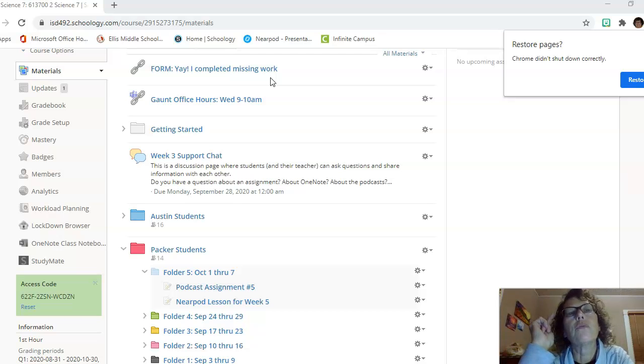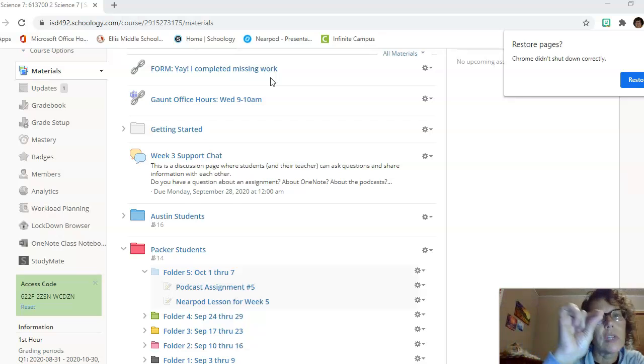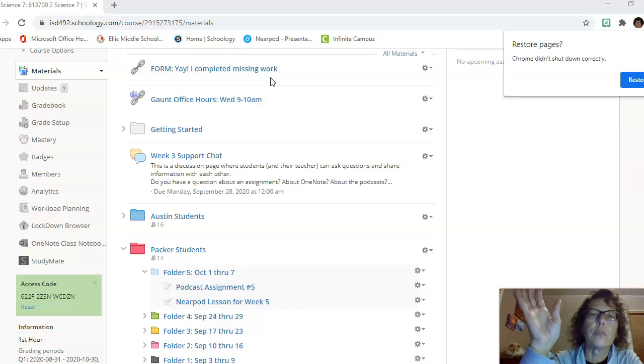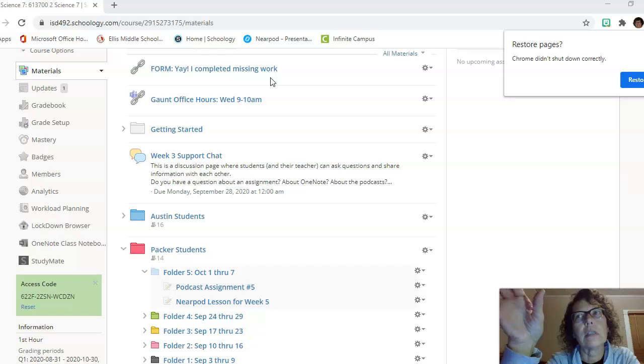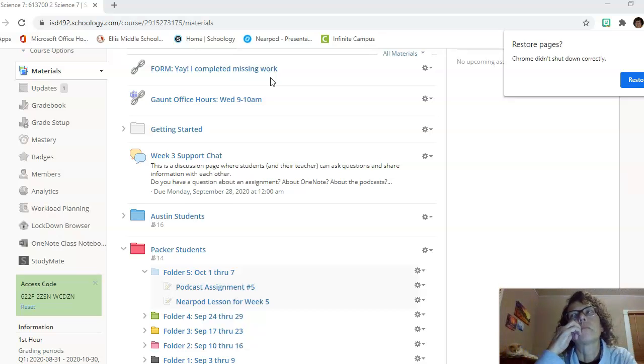So when you finish anything that's missing work, if it said missing in the gradebook and then you finish it, you need to fill out this form, and it's really short. You just put your name, the name of the assignment, what week it's from, and what class you're in, and that's it. No big deal. That's at the top of the page every time you do a missing assignment.